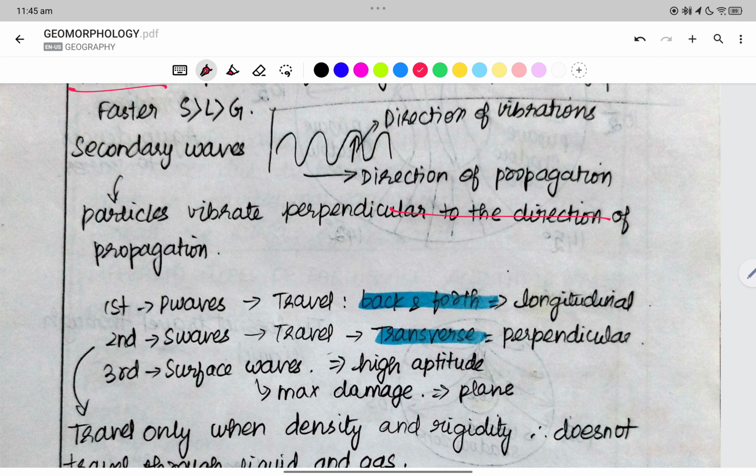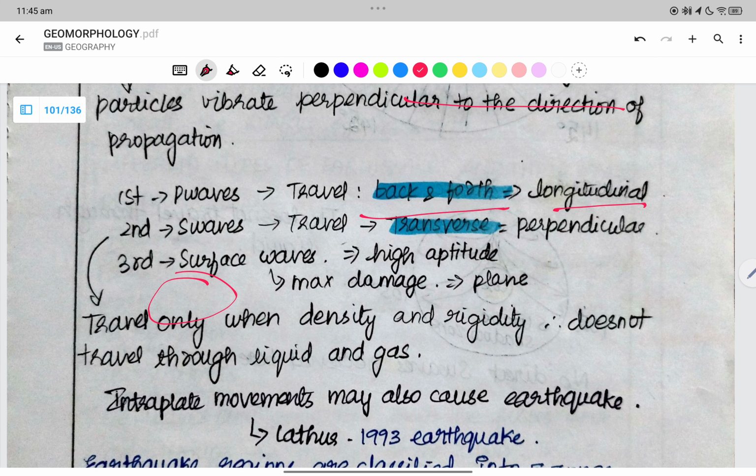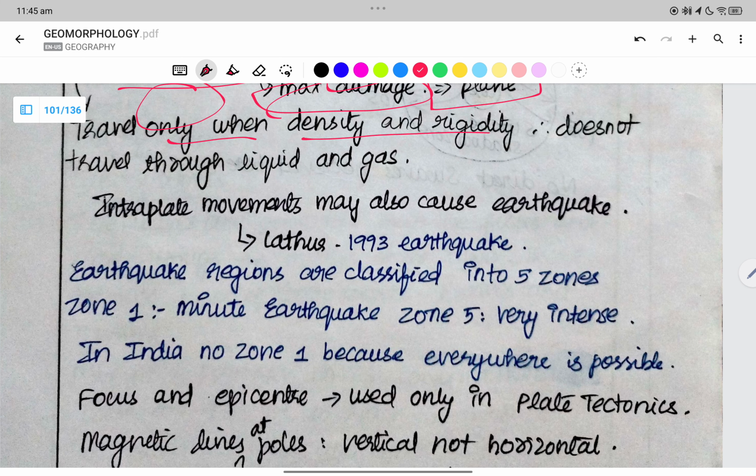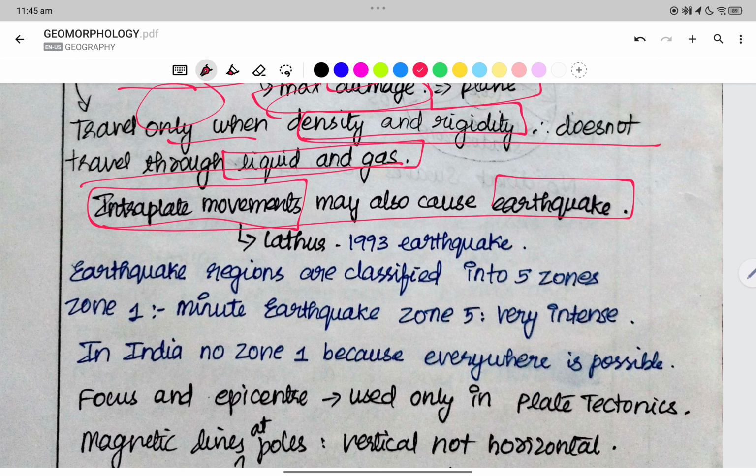The first to reach is the P waves. They are back and forth longitudinal waves. Second is the S waves. They travel transverse, perpendicular. Third is the surface waves, which cause maximum damage because of high amplitude. S waves travel only when there is density and rigidity; they do not travel through the liquid and the gas. Intraplate movements also cause earthquakes.